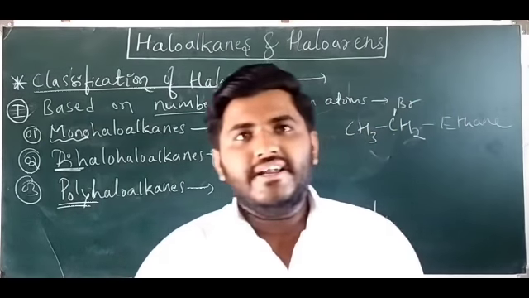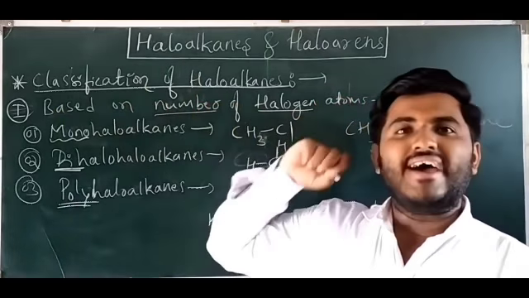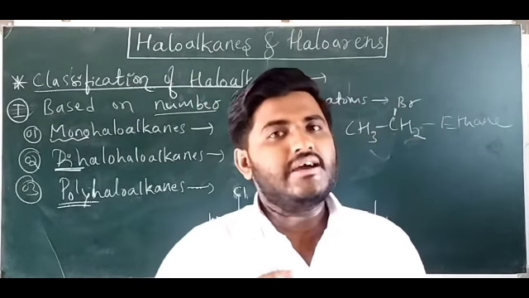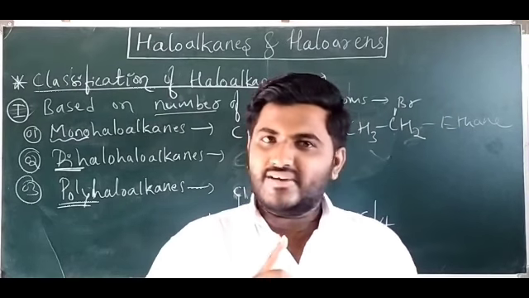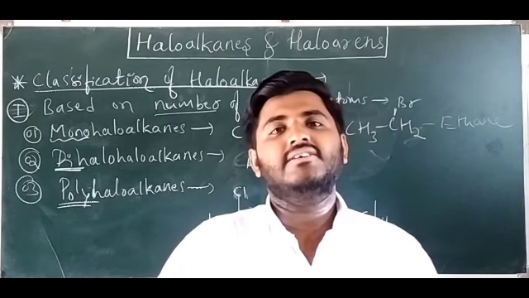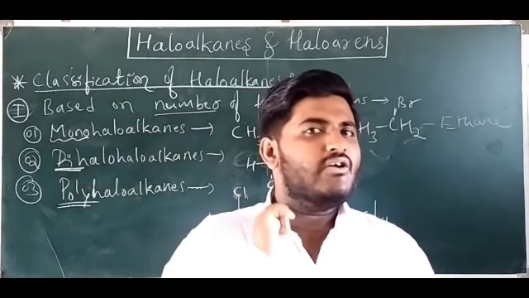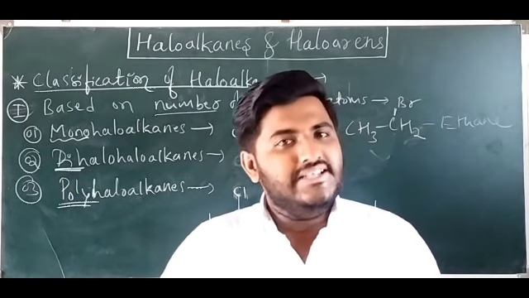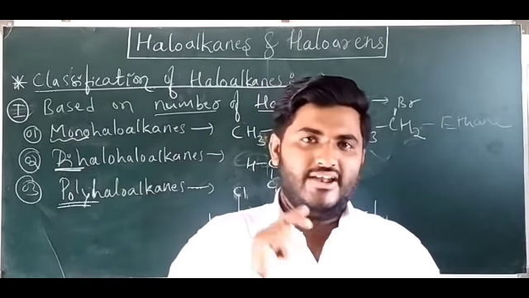So we have now studied the classification of haloalkanes based on the number of halogen atoms. Based on the number of halogen atoms, haloalkanes can be classified in three ways. First one is monohaloalkanes, which contain one halogen group, that means one hydrogen is replaced by one halogen. Second, dihaloalkanes, in which two hydrogen atoms are replaced by two halogen atoms.